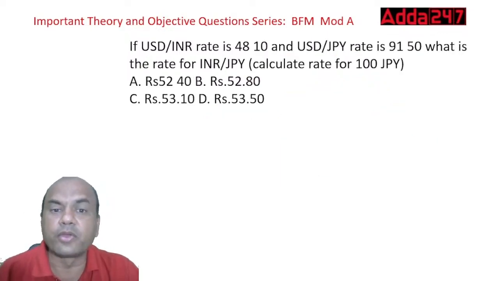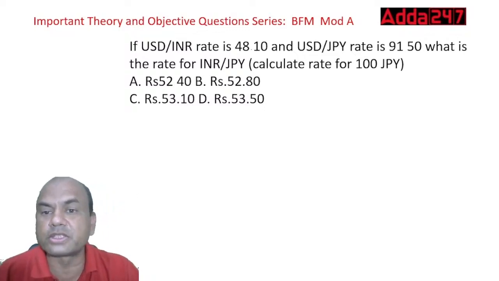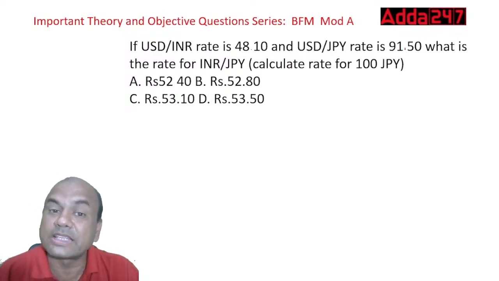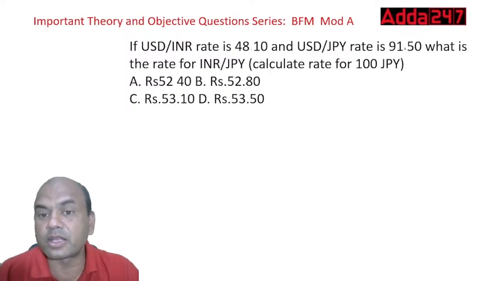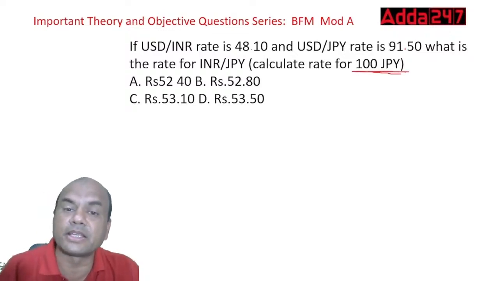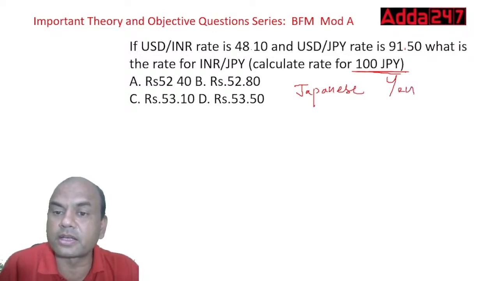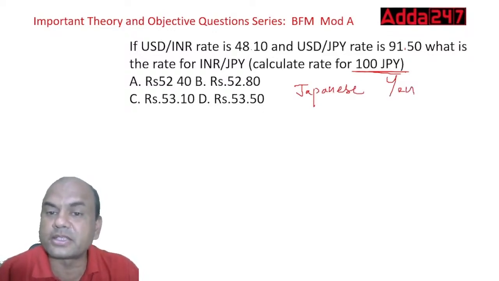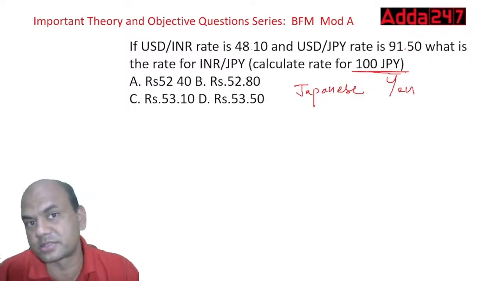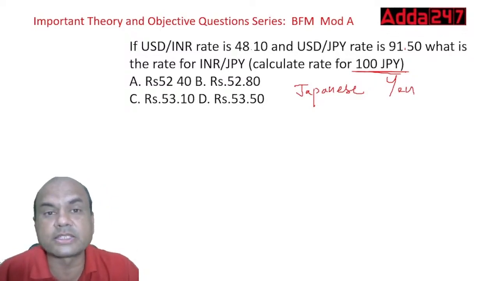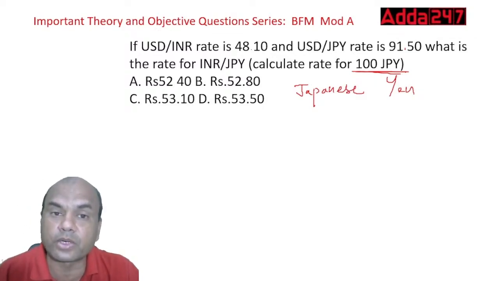Chalo. If the USD INR rate is 48.10 and the USD JPY rate is 91.50, what is the rate of INR to JPY? This is not simple. Calculate the rate for 100 JPY. Remember, JPY means Japanese yen, their currency. Japanese yen is always calculated in terms of hundreds. We always calculate 100 JPY, 200 JPY, 300 JPY. Rates are quoted in that way. Why? Because the currency unit is very small.